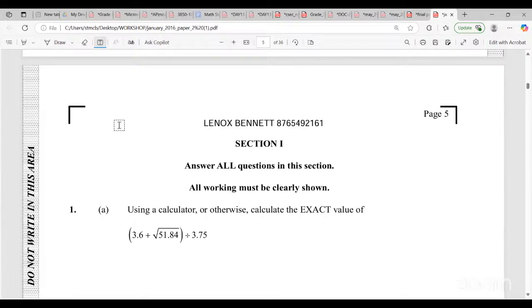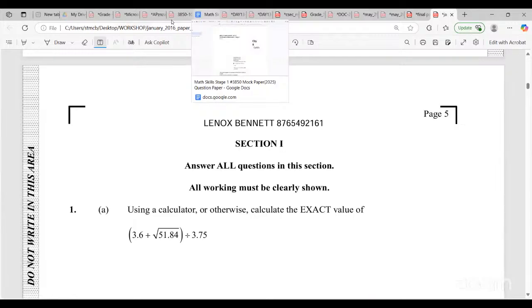You might get a 1 mark or so for working, so don't leave anything blank. Do your very best. And remember, it is marked by a curve. So even though you might not get 100% on the test, you still have a chance to get a straight A. So do your very best, guys.